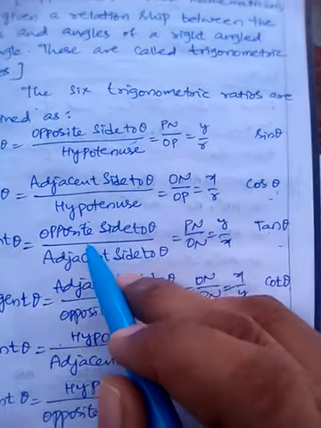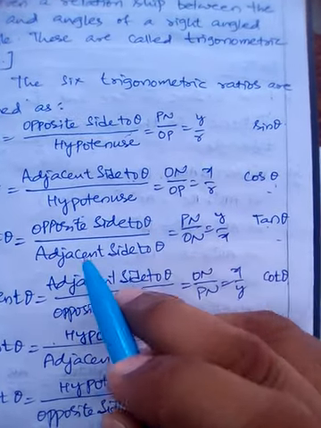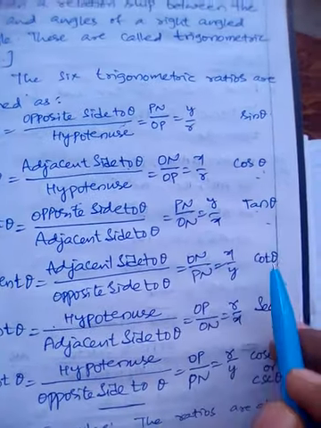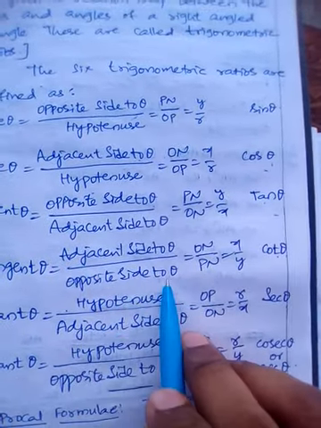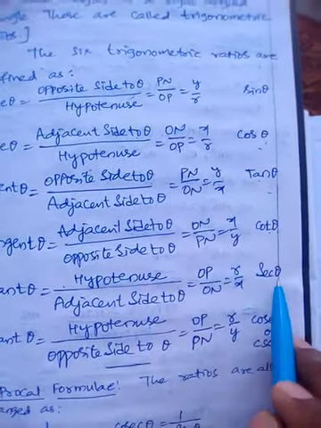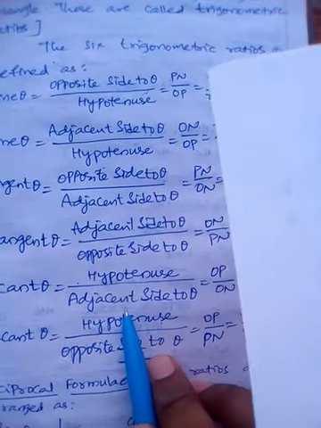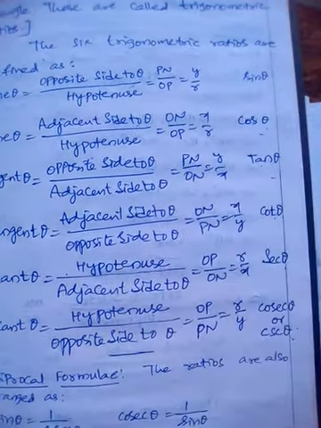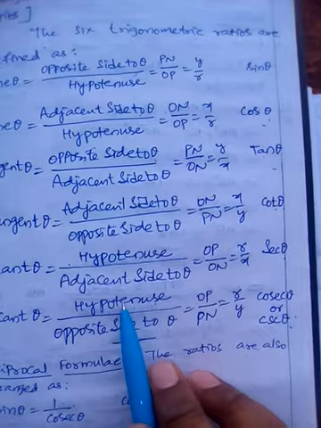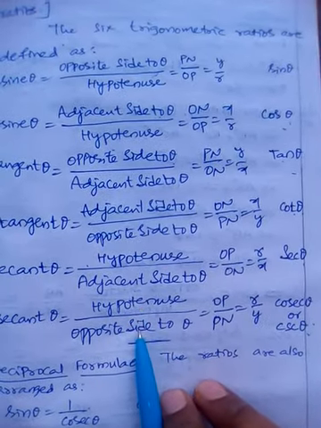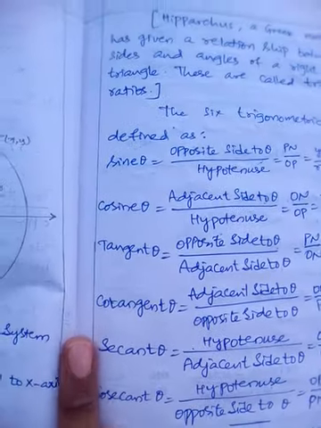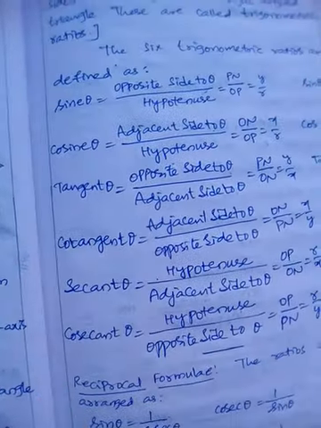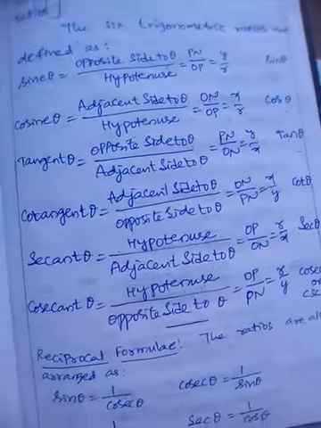Tan theta is equal to opposite side to theta by adjacent side to theta. Cot theta is equal to adjacent side to theta by opposite side to theta. Secant theta is equal to hypotenuse by adjacent side to theta. Cosecant theta is equal to hypotenuse by opposite side to theta. So in these different ways, six different trigonometric ratios are defined.